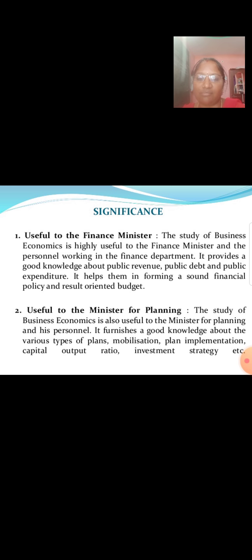Useful to the minister for planning. The study of business economics is also useful to the Minister for Planning and its personnel. It furnishes a good knowledge about the various types of plans, mobilization, plan implementation, capital output ratio, investment strategy, etc. So, it is useful to the Finance Minister and useful to the Minister for Planning.